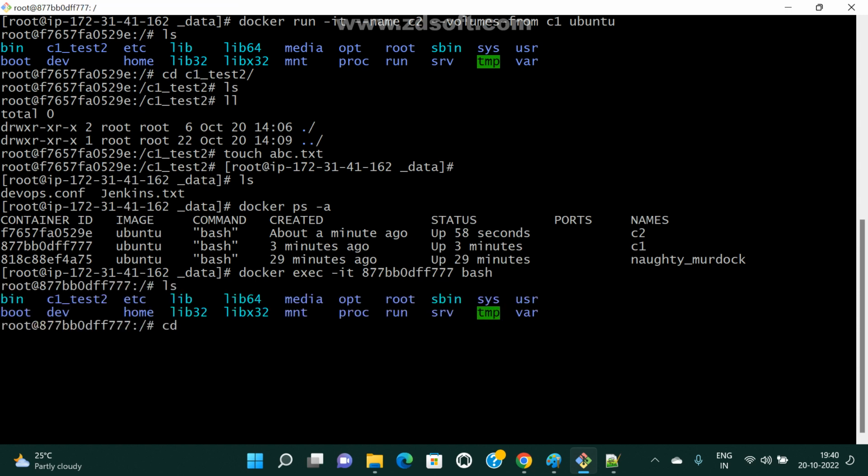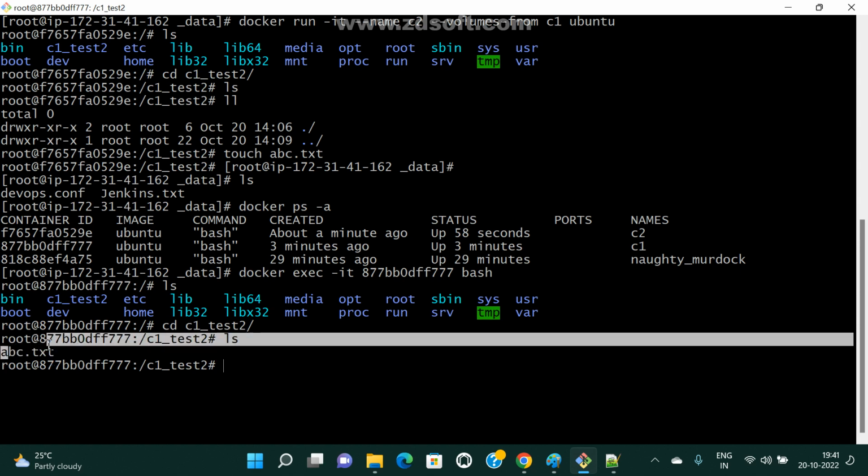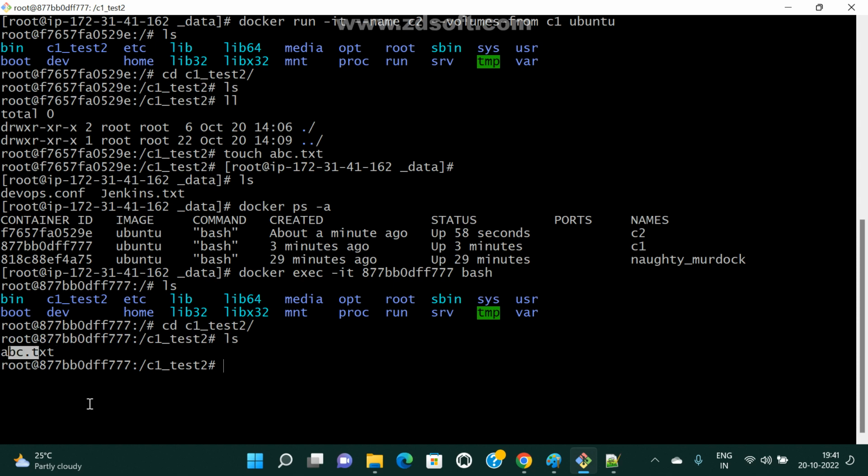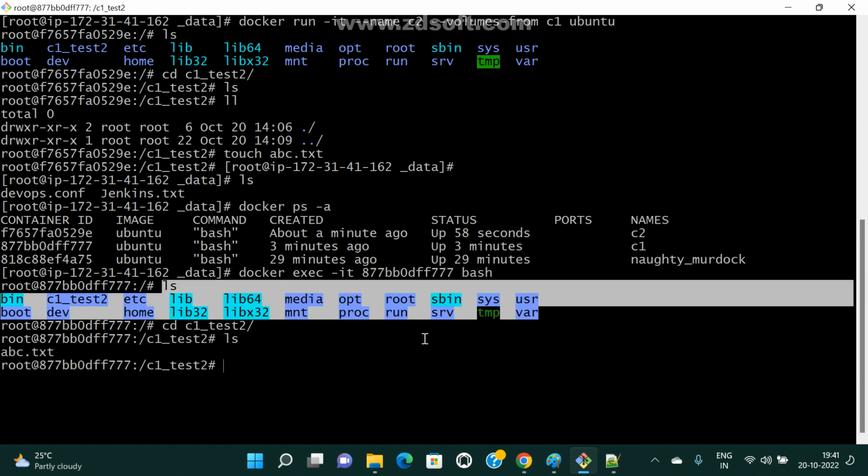Now cd C1_test, ls. See here, container to container I gave the link path. In fact abc.txt, I created from the C2 container only. Now I connected to the C1 container, just to check.